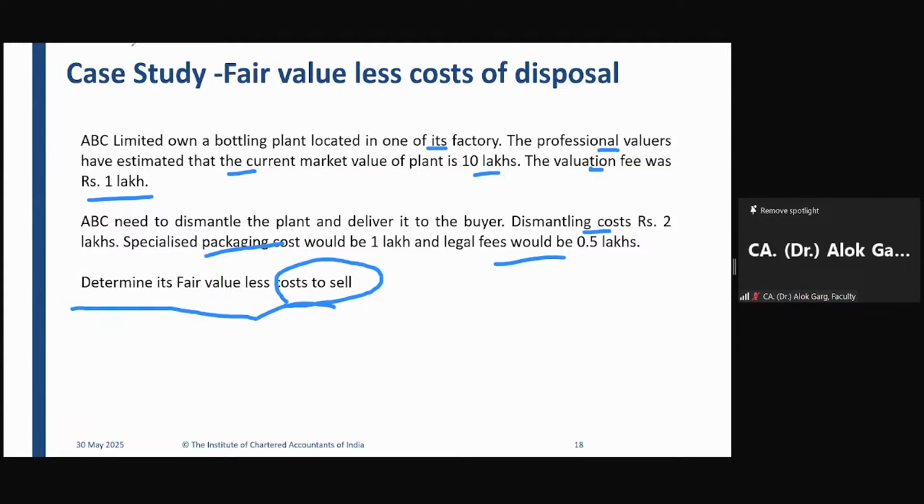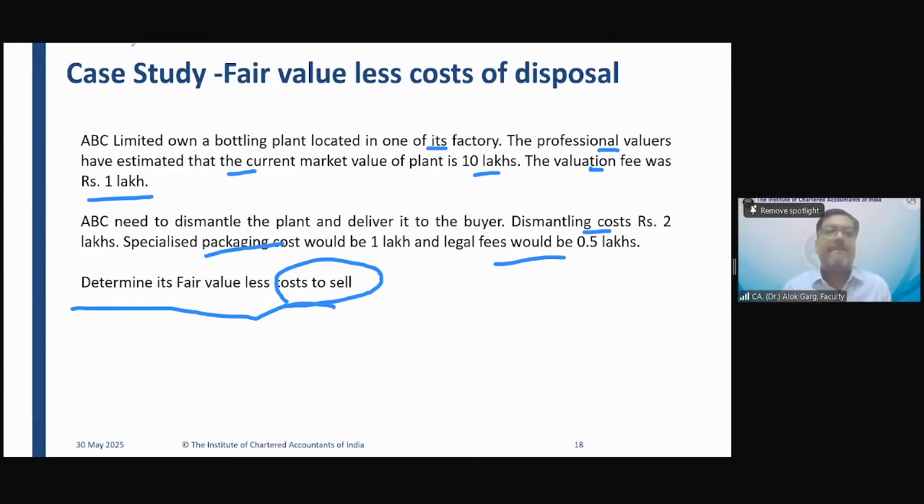So it will be 6.5 lakh. It is 6.5 lakh. Okay. Yes, sir. So how have you computed 6.5 lakh?